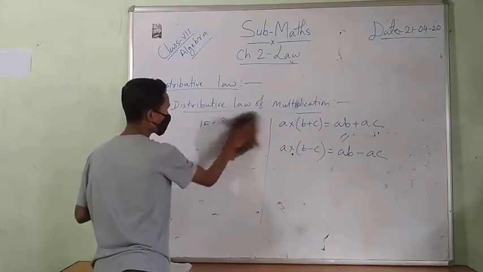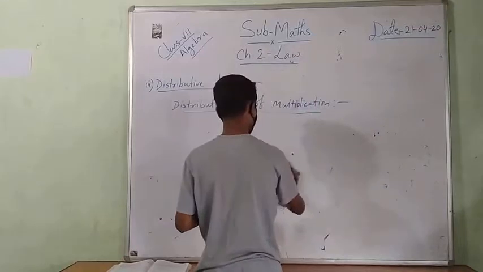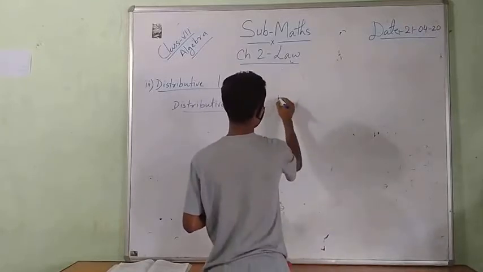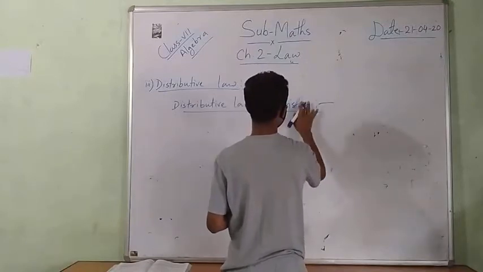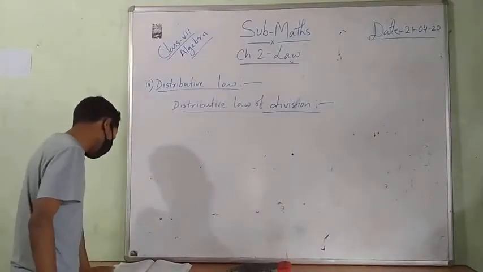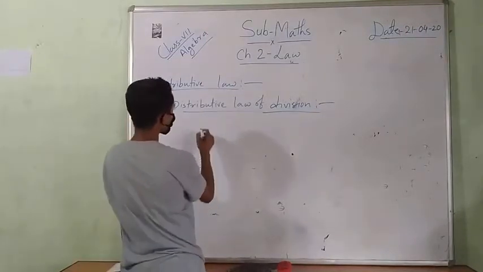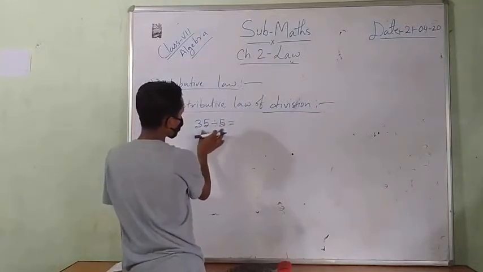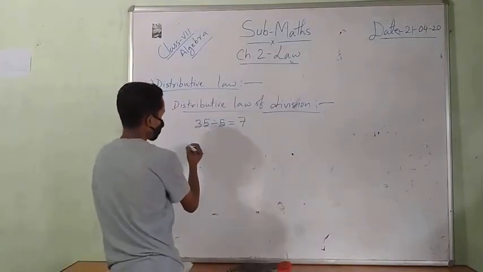Distributive law of division. Suppose 35 divided by 5, then 35 divided by 5 is 7, because 5 times 7 is 35.